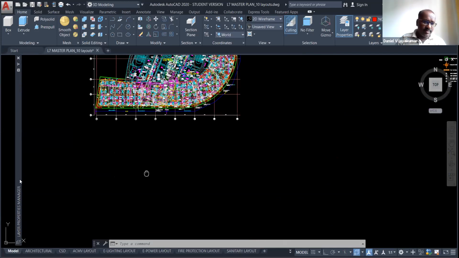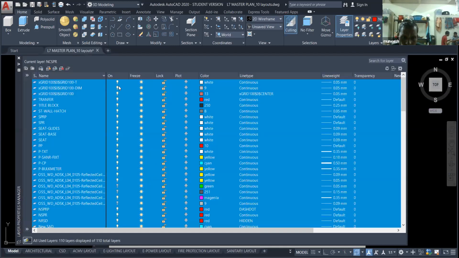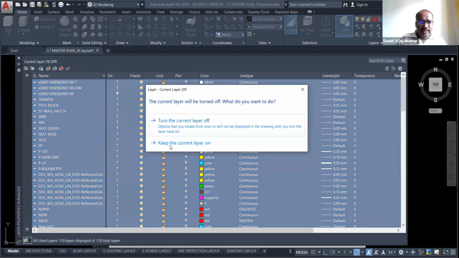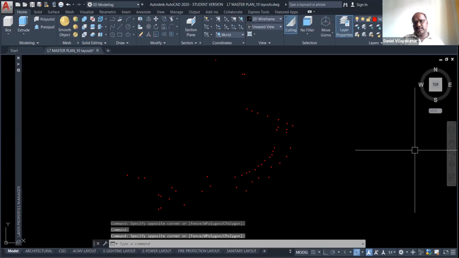If I'm going to turn off, I select everything. See, here is the on. If you select all and click, it will ask you that the current layer will be turned off. What do you want to do? Yes means it will turn off everything. Otherwise, keep current layer on. Okay, I will click keep current layer on. Then you close it. See, in my drawing, everything is turned off.